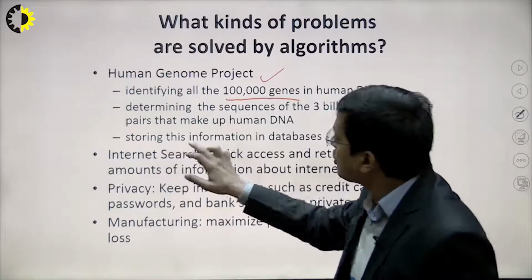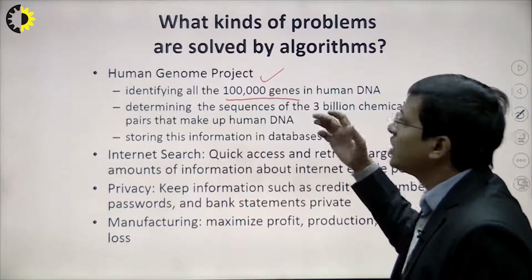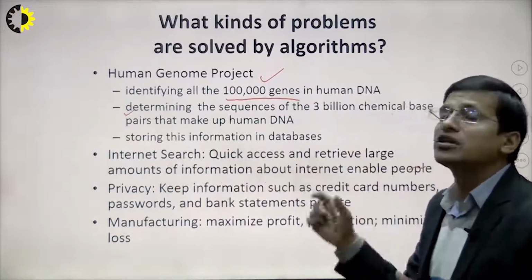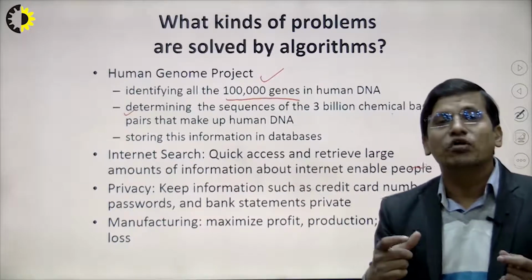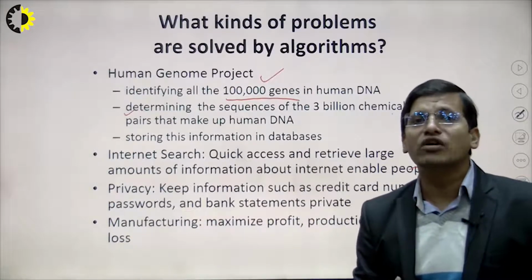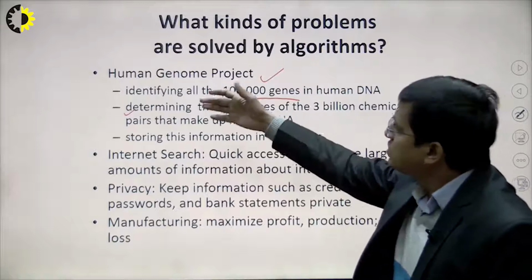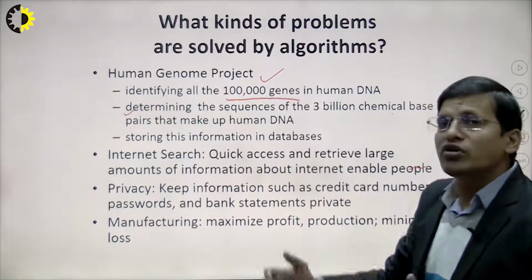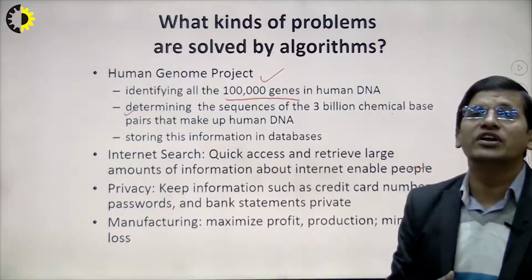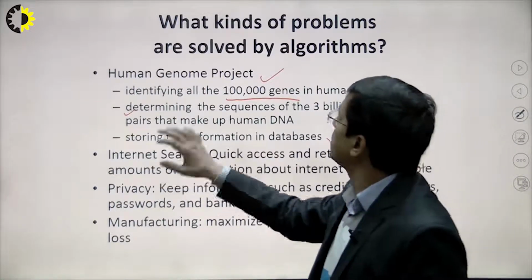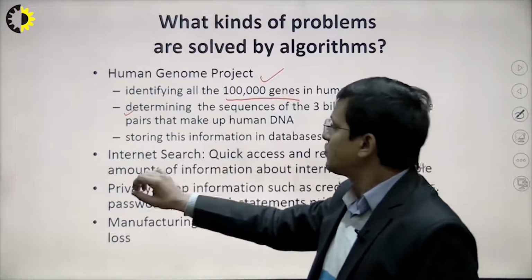Similarly, sorting this information in the database. Identification is okay, determination is okay, but sorting is another part of algorithm design, just like insertion sort and bubble sort. There are lots of sorting algorithms, right? Because the amount of genome data is huge, sorting these genomes is also very difficult. So this is one of the sorting problems we can consider in the design of algorithms.